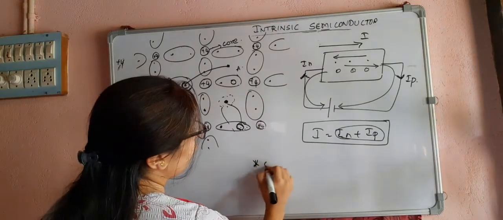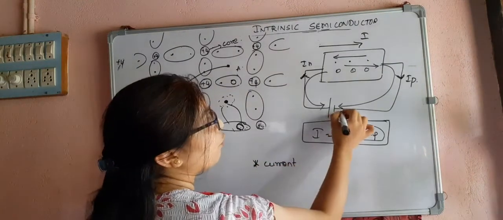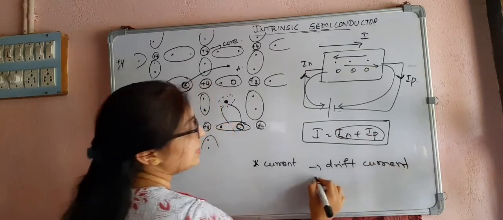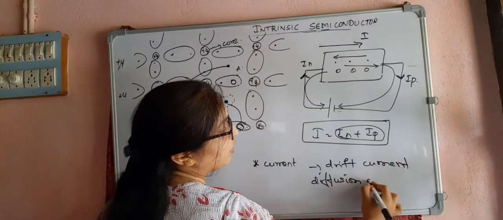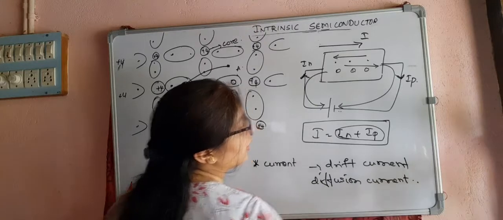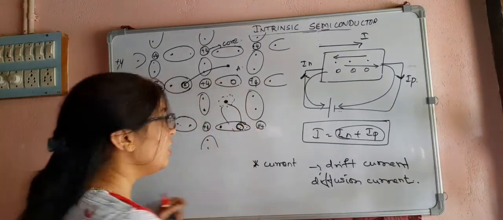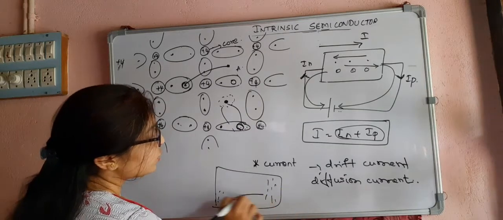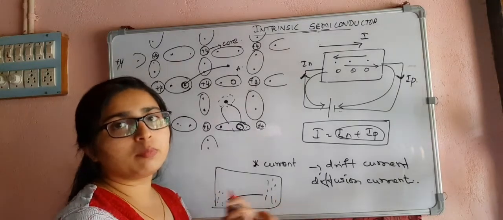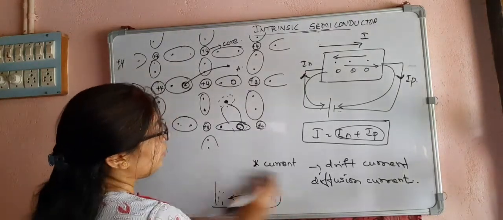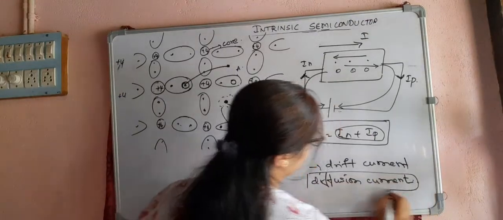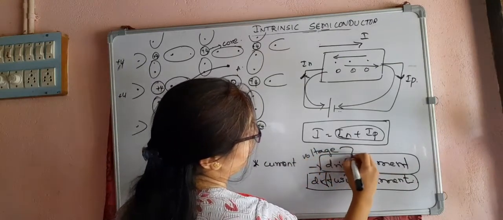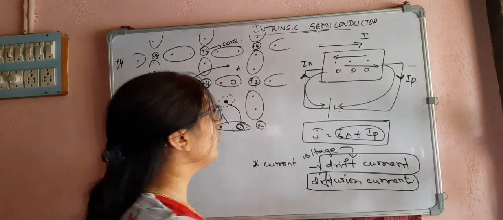The current flow that is due to the application of voltage is called drift current. And we have another current called diffusion current. It is because of the difference in the concentration gradient of the carriers. Suppose somewhere I have a higher concentration and somewhere a lower concentration. So from higher concentration to lower concentration, there will be movement of the charge carriers. Because of that, there is a rise of the diffusion current. And the application of voltage gives the drift current.